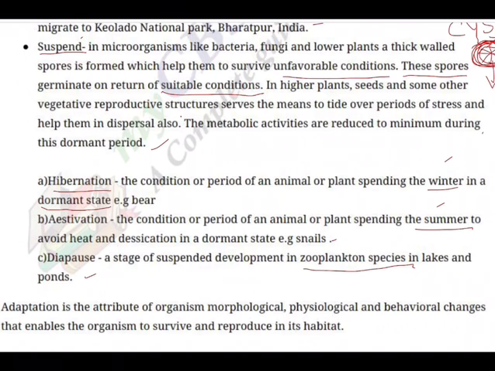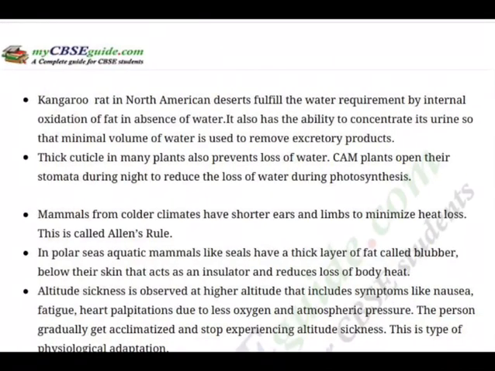And any organism, including human beings, if we cannot adapt to the local situations, the local environment, the local ecosystem, our survival becomes difficult. Hence, adaptation is the mantra key for our survival. So, adaptation is an attribute of an organism, morphological, physiological, behavioral, that enables the organism to survive and reproduce in its habitat successfully. This is important.